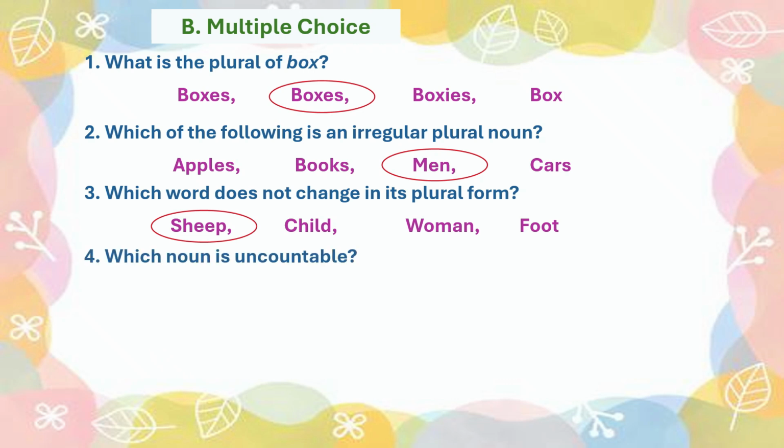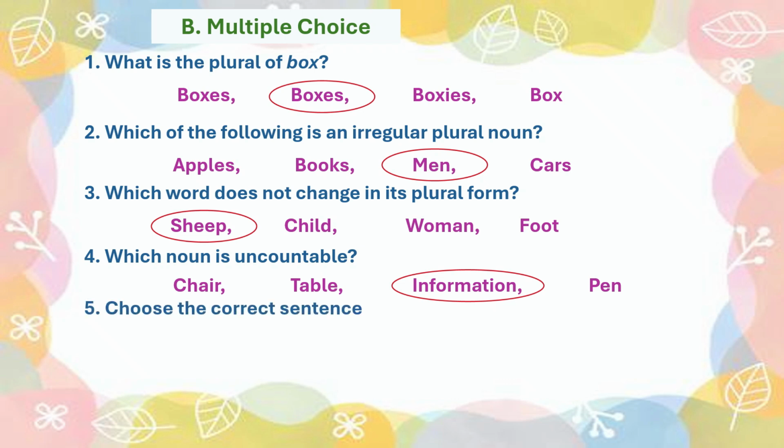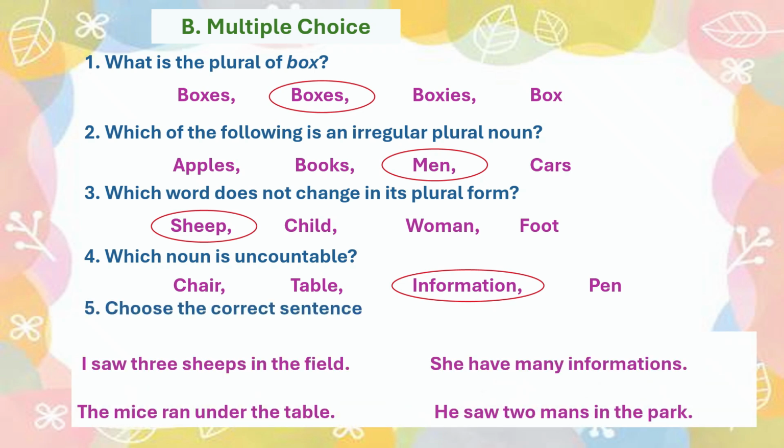Which noun is uncountable? These are the options, and the answer is information. And the last is, choose the correct sentence. And the answer is, the mice ran under the cable.